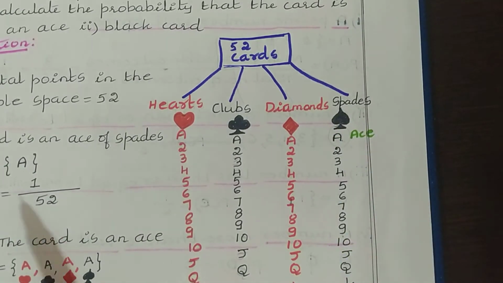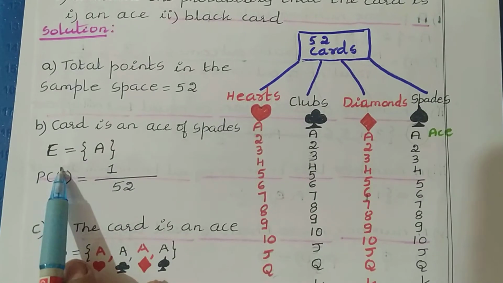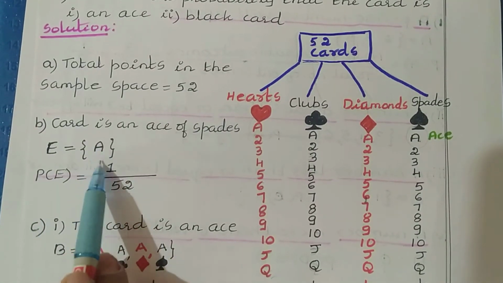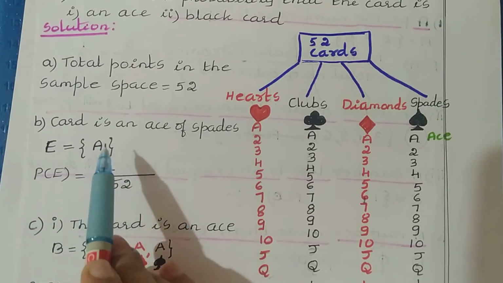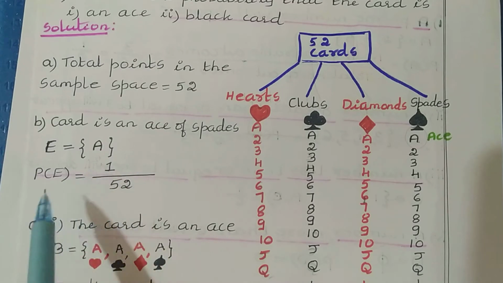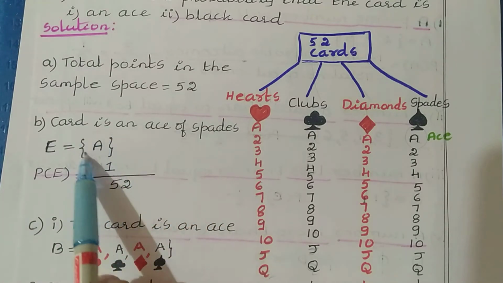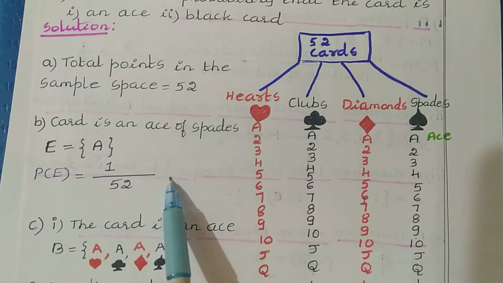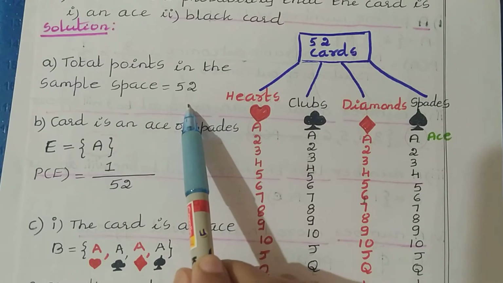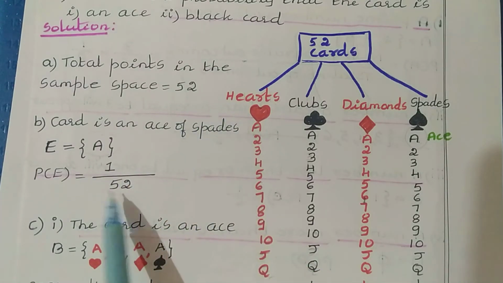So if I consider this as event E, we can have E equal to only one ace, that is the spade of ace. Now here we have to find the probability. So probability of E is equal to the number of favorable outcomes. Here in this event we have only one outcome, so 1, divided by the total number of outcomes. The total number of outcomes is 52, so divided by 52. So the answer is 1 by 52.